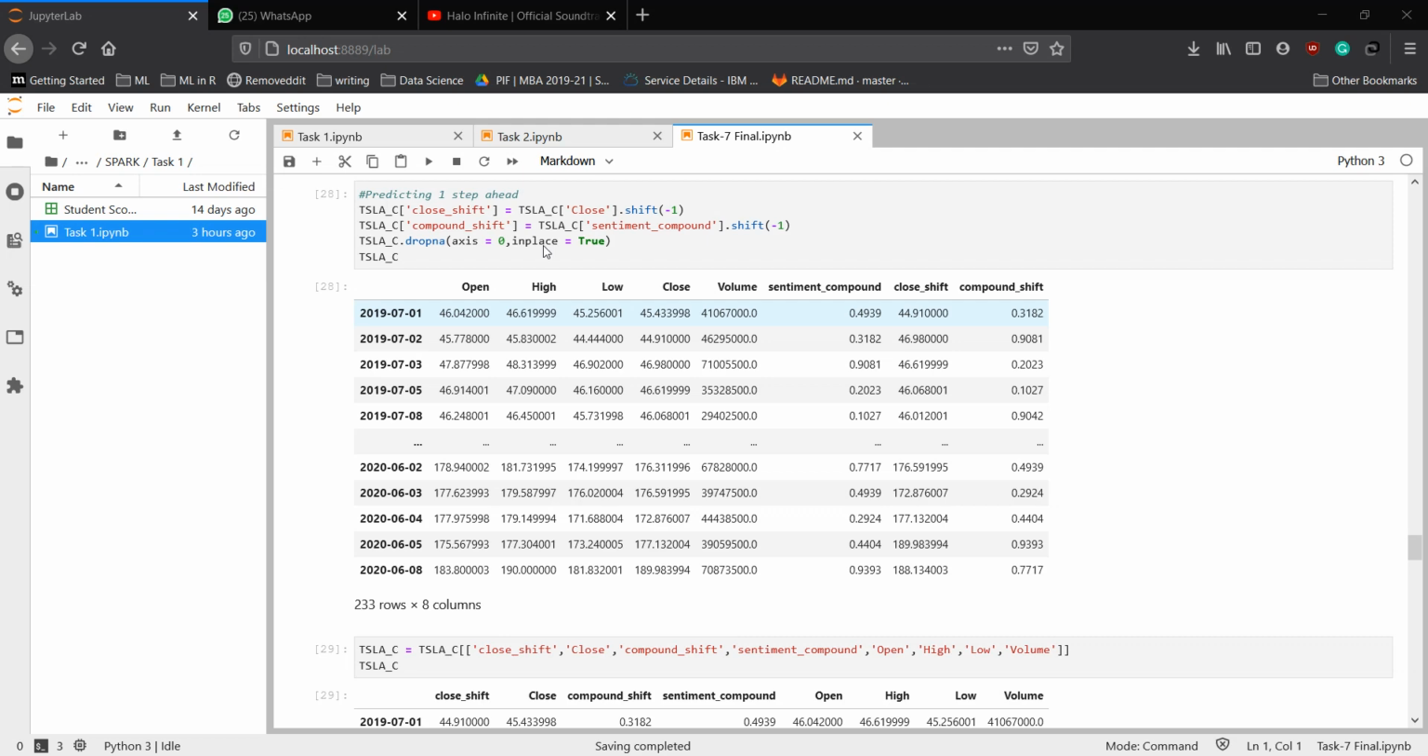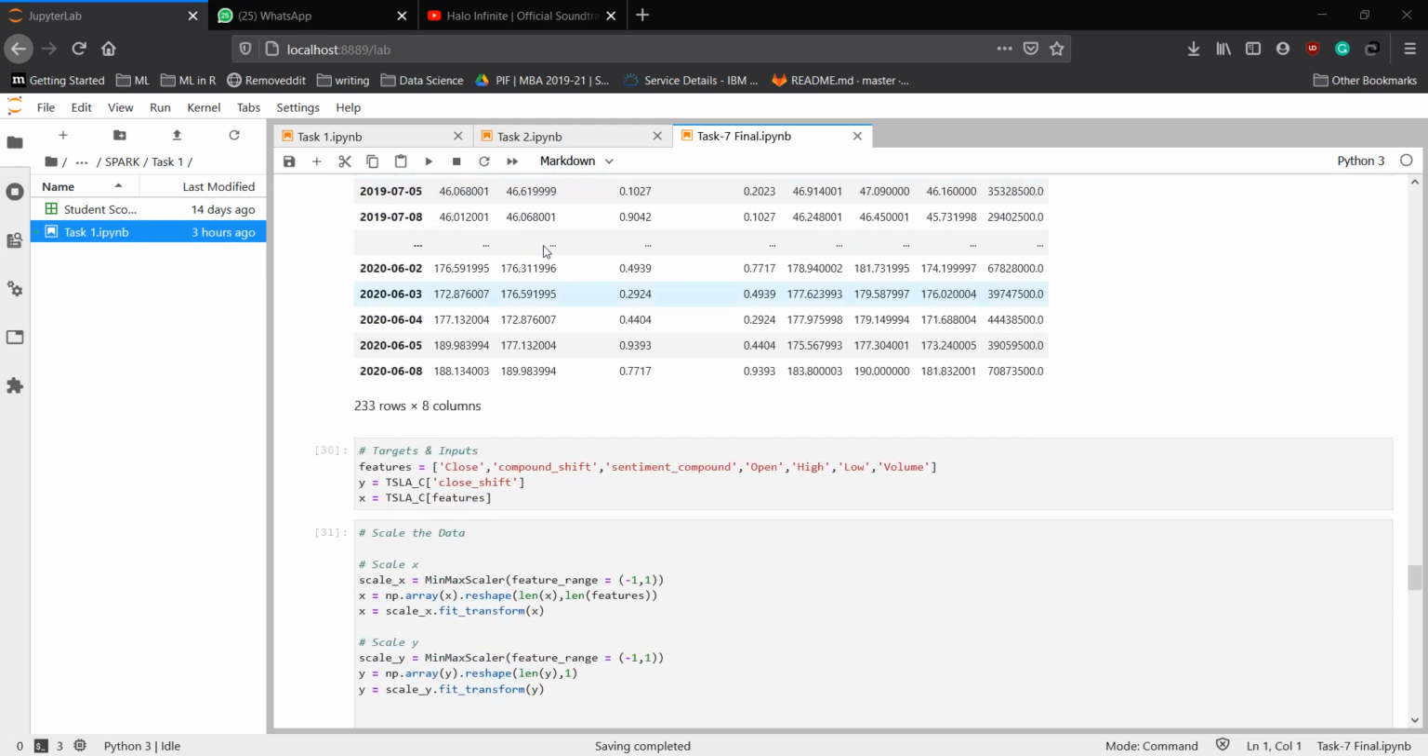Again, define the targets and the inputs and scale the data in the range of -1 to 1. Scaling is important because machine learning models tend to give more weight to features with bigger values. Scaling will be done with objects that are instantiated from the min-max scaler, one object each for input and target variables.